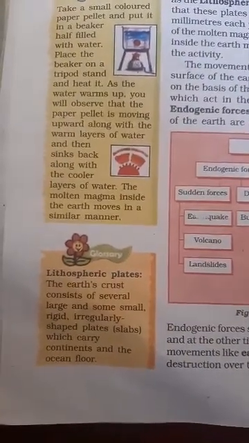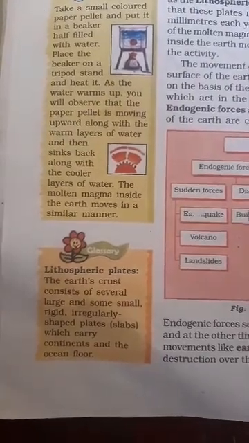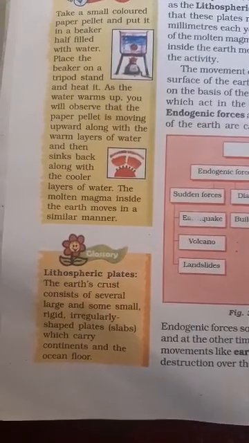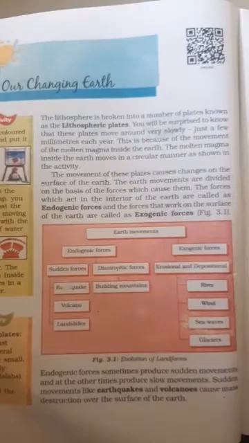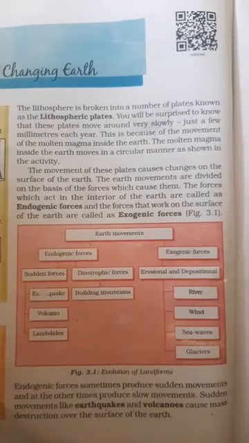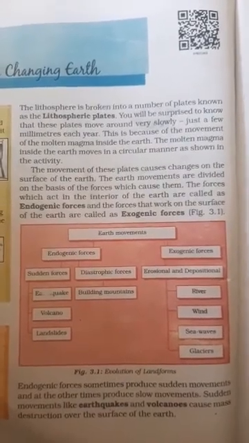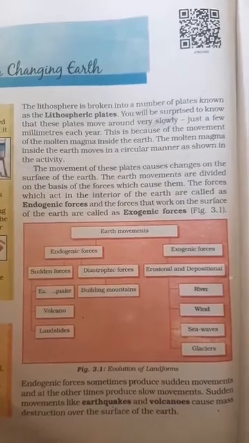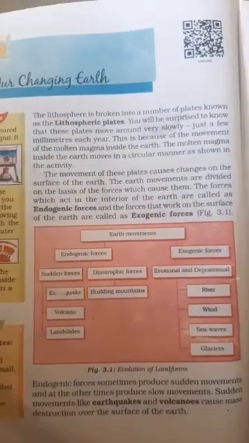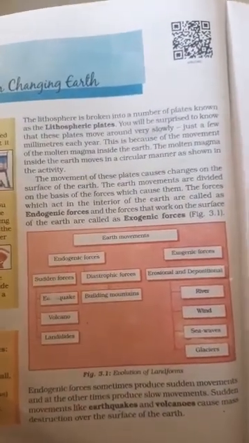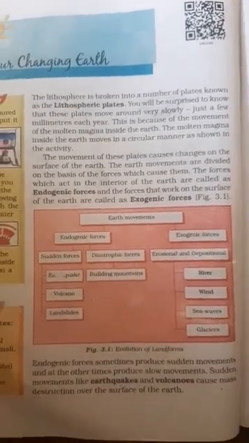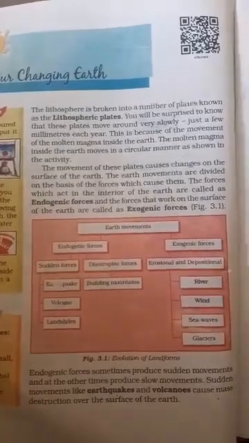The earth's crust consists of several large and small, rigid, irregularly shaped plates, slabs, which carry the continents and ocean floor. In the previous class you learned that the continents are made up of silicon and magnesium, and the ocean floor is made up of magnesium and iron.